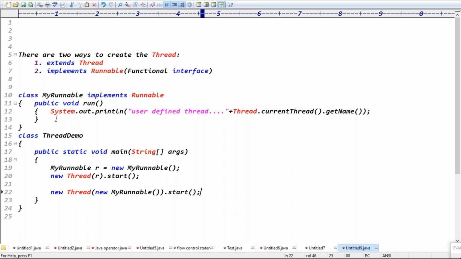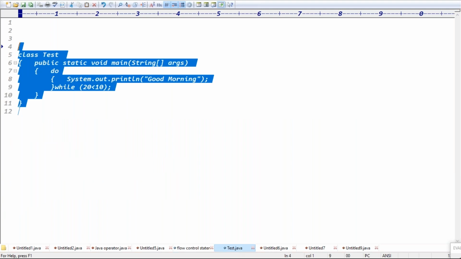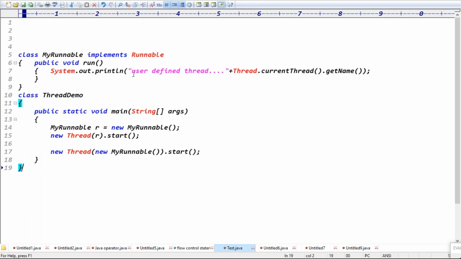Total how many threads are created? This piece of code generates one thread, and this piece of code generates one more thread, right? Total, two user-defined threads are created and one predefined main thread is there. Total three threads, right? Exactly. Is this code clear, everyone?